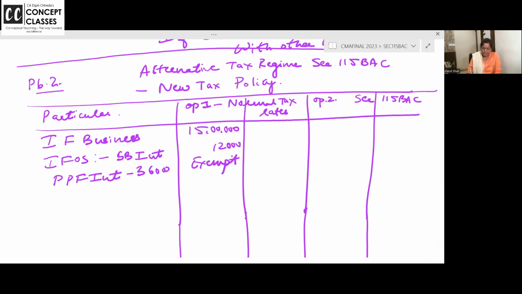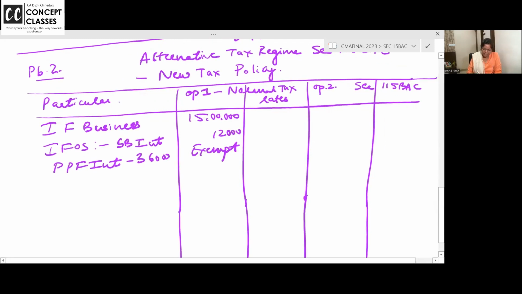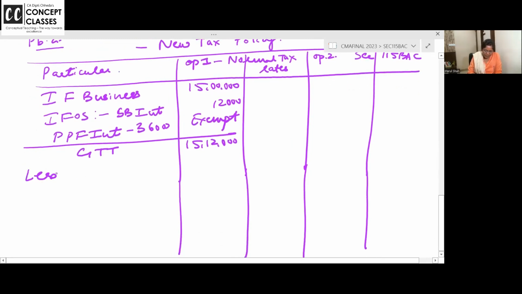Saving account interest is 12,000. Income from business is 15 lakhs. Now, what is your GTI, gross total income? 15 lakh 12,000. Now from gross total income, we will give deductions.